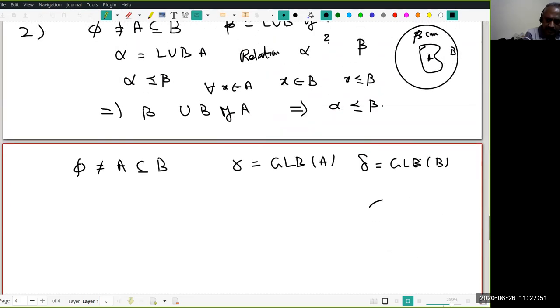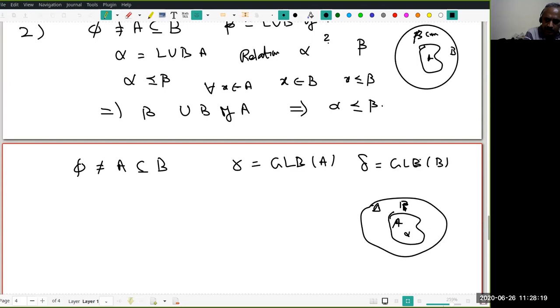Now again let us look at the picture. This is A, B, this is A. What I know is the minimum possible height for A is gamma centimeters, and the minimum possible height for all students of this class is delta. What can you see?